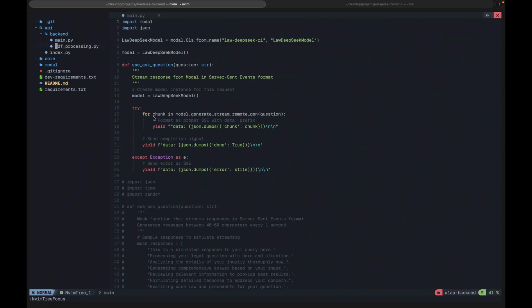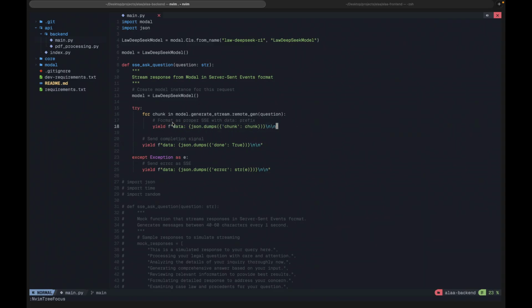So what I'm going to do is listen for each chunk that I receive from this method. You can see here, I'm calling this method. Then I'm looking at the remotely generated output. After giving it the question, I provide, so yield. This is how we implement server sent events.